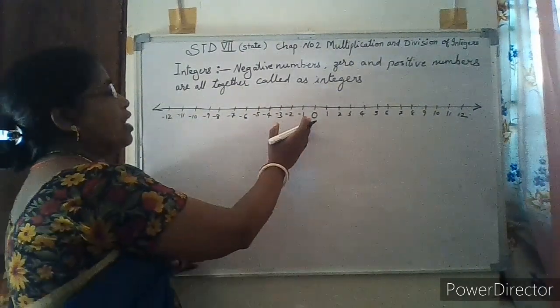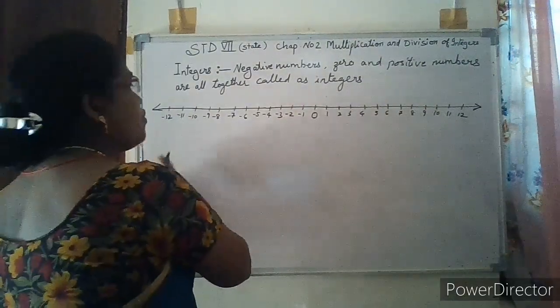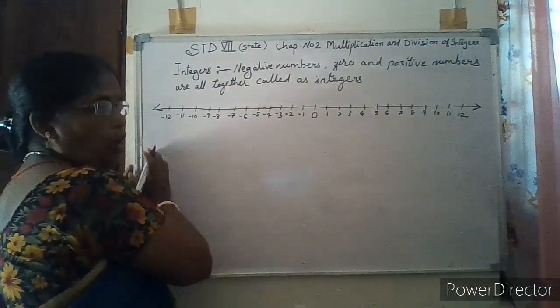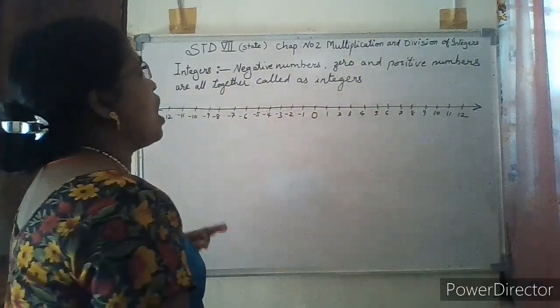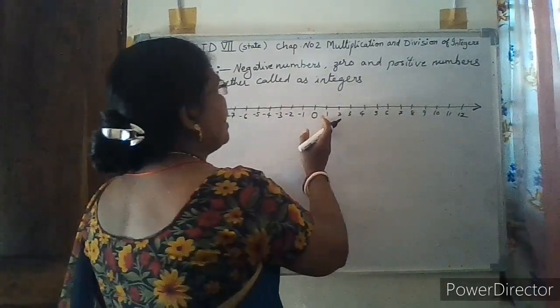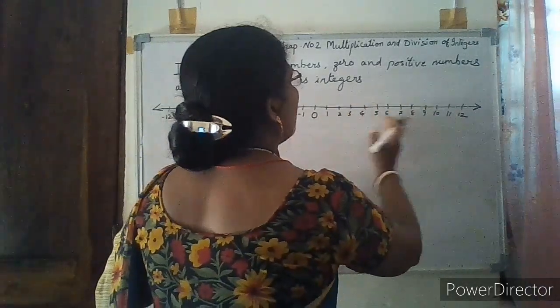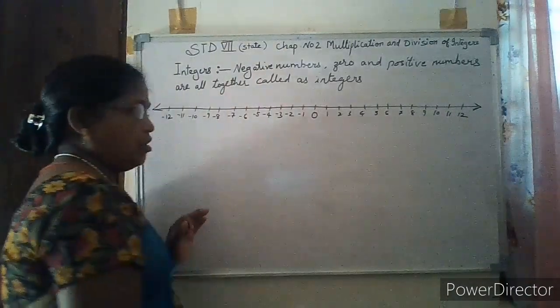So always, to the left of 0 we have all negative numbers, and to the right of 0 we have positive numbers.